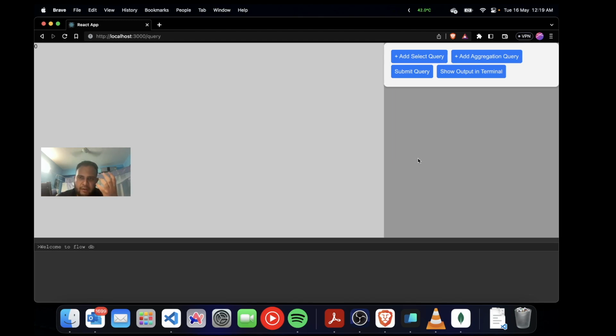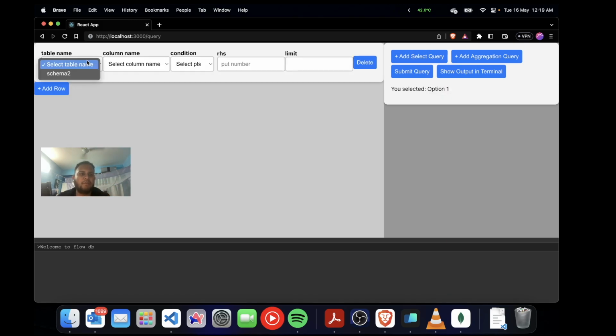Now we have the query processing part of it, and we are trying to implement similar interactive approaches here also. Suppose I have a select query option. I have the table names. The table names here will be auto-generated. We are planning, in future work, to give control to the user itself to decide what kind of table name they want. So here it's auto-generated. It's schema 2.